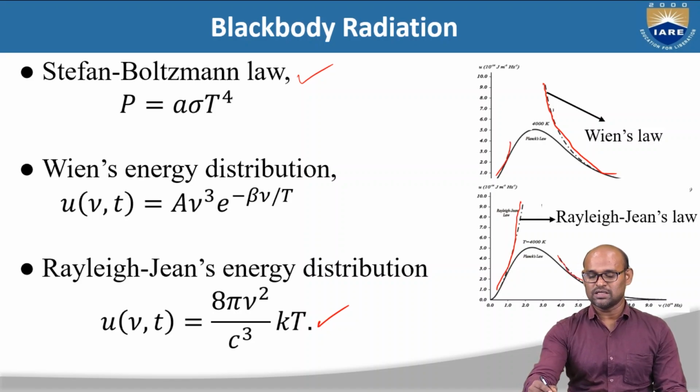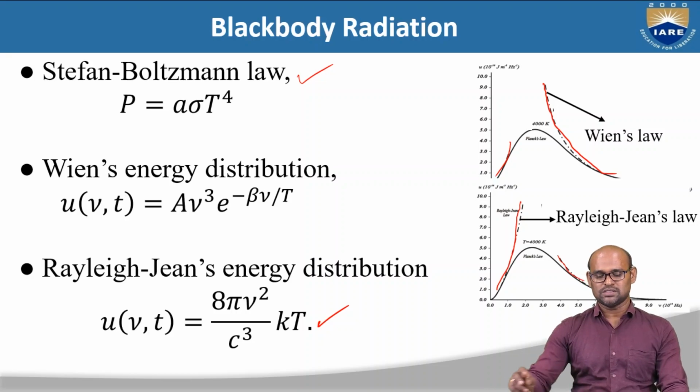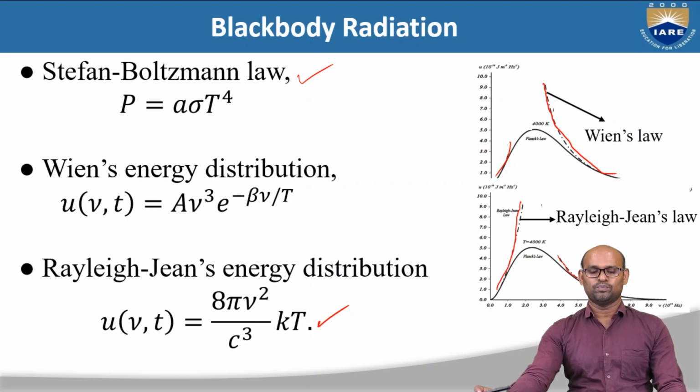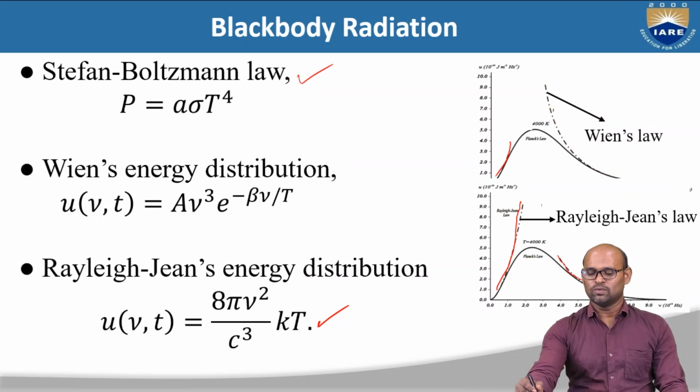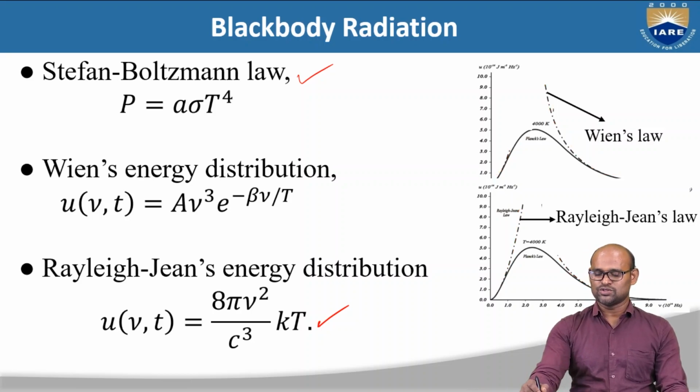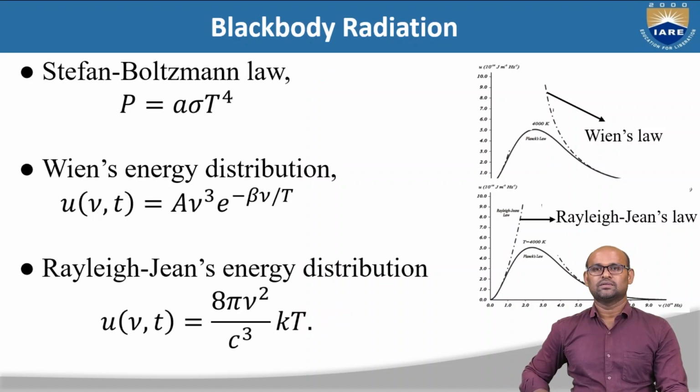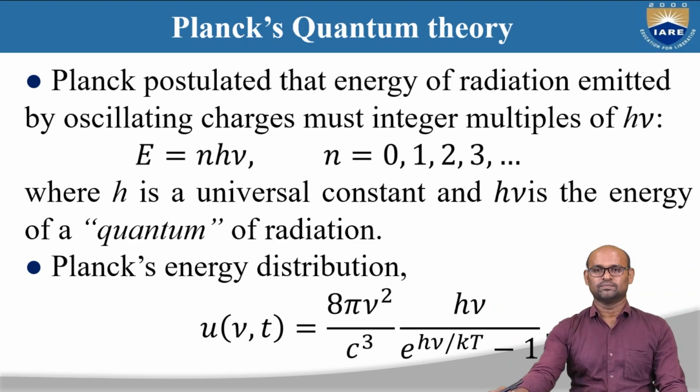Okay, so there is no complete explanation of the continuous distribution of the black body using both this Wien energy distribution and Rayleigh-Jeans energy distribution. So all these theoretical predictions are treating radiation as a wave, right? By treating radiation as a wave, they could not explain the continuous distribution. They could explain only part of the distribution, but not the full complete distribution of the black body.